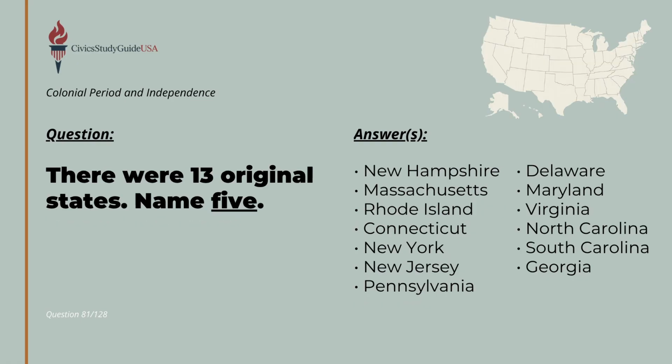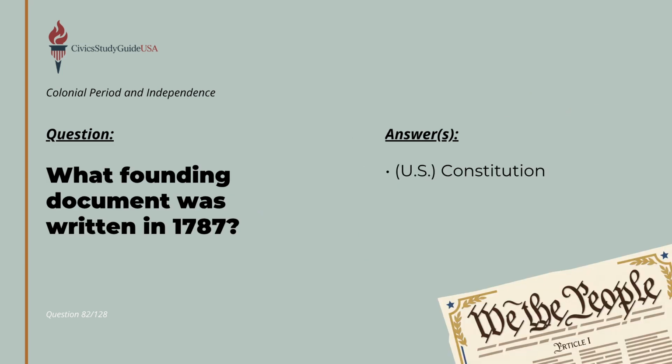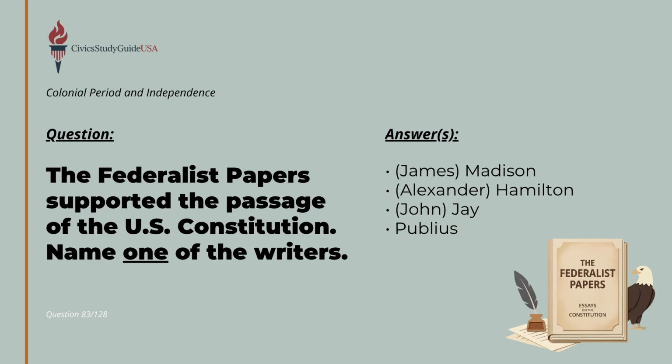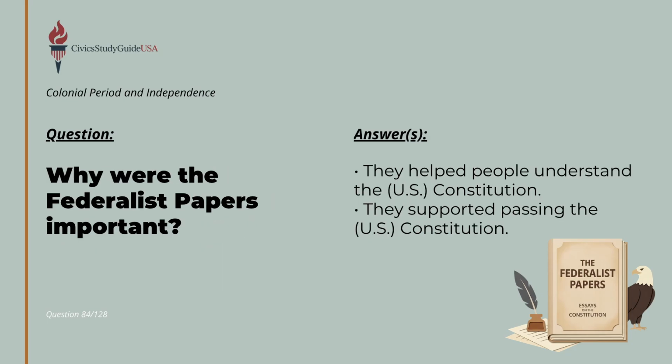Following their victory, the 13 original states were formed, which included New York, New Jersey, New Hampshire, North Carolina, and South Carolina. Winning independence meant the new nation needed a permanent framework for law, which led to the U.S. Constitution being written in 1787. Getting the public to accept this new central authority required a massive public debate. To support the passage of the U.S. Constitution, authors like James Madison, Alexander Hamilton, and John Jay published the Federalist Papers under the name Publius. The Federalist Papers were important because they helped people understand the U.S. Constitution and supported passing it.